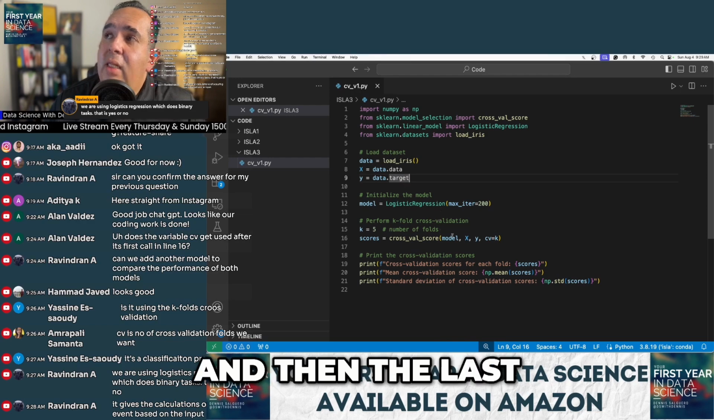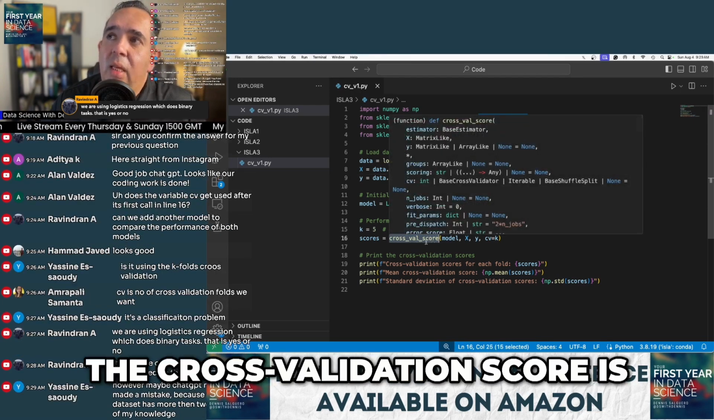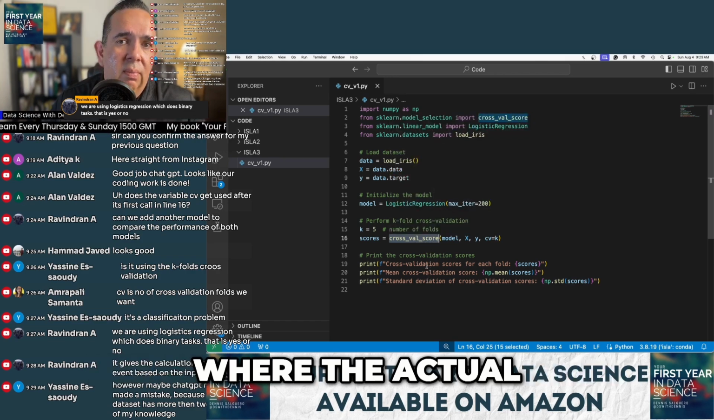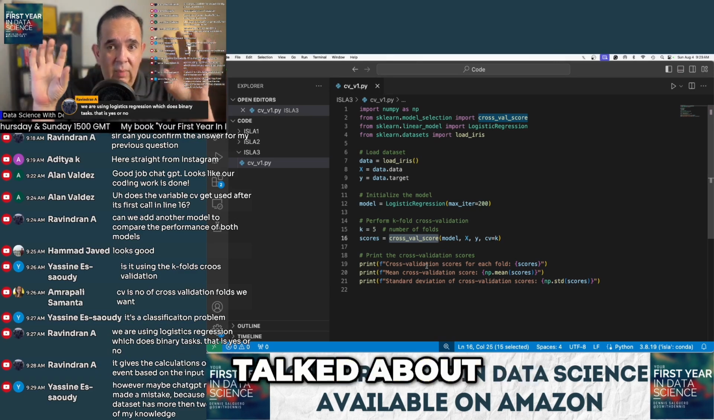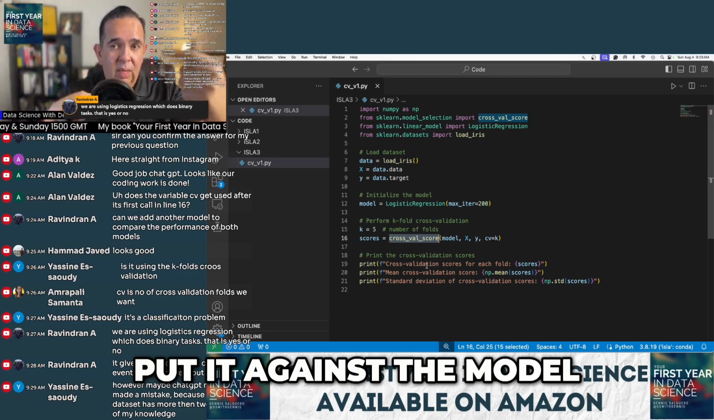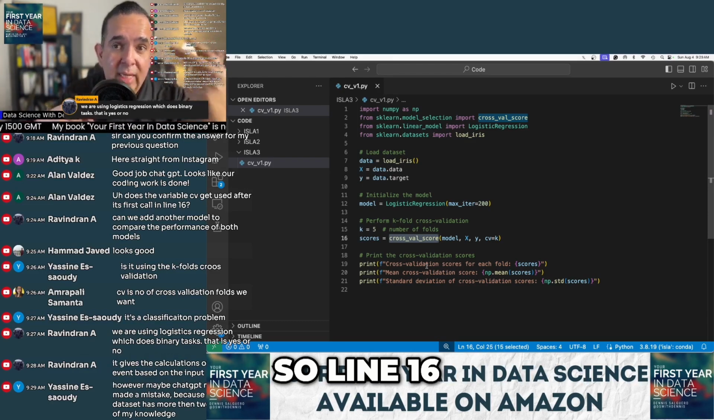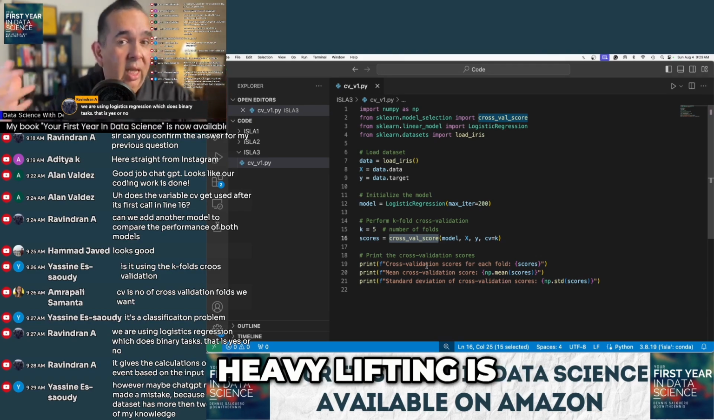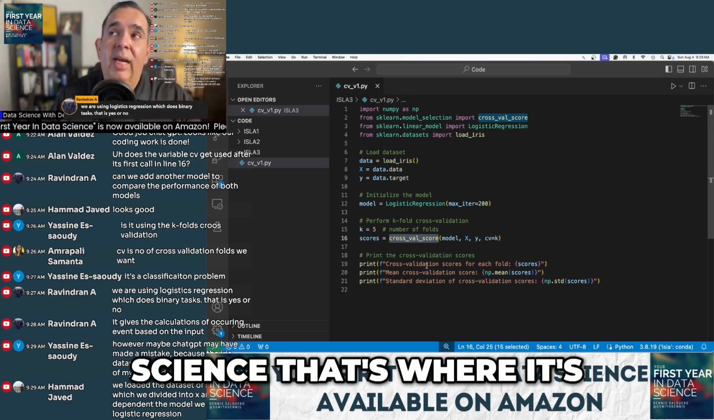And the last thing that caught my eye was down here, right? This is where the rubber hits the road. The cross-validation score is where the actual execution takes place. That 3-step cycle we talked about: here's the data, put it against the model, how did we do? That's happening all in line 16, right? So line 16 is the thing, and also where the heavy lifting is. When we talked about those CPU cycles, the computationally intensive side of data science, that's where it's happening, okay?